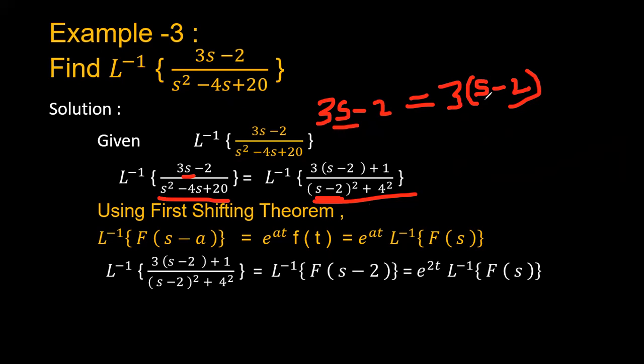Now you have to multiply and simplify this in order to get the numerator value. It could be minus 2 or plus 2 or plus 1 or plus 4, whatever it may be. So 3 into s minus 2 is 3s minus 3 into 2, that is 3s minus 6. But actually, what do we require here? What should we require here?